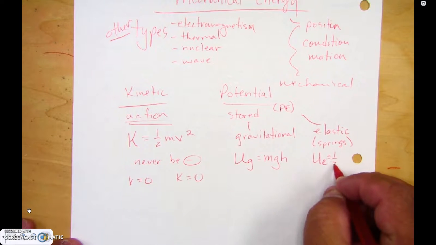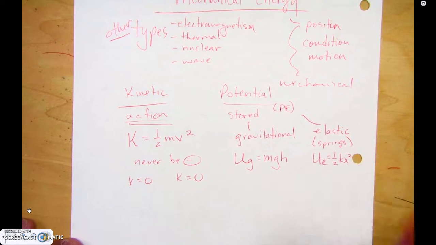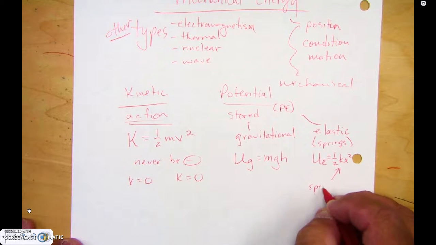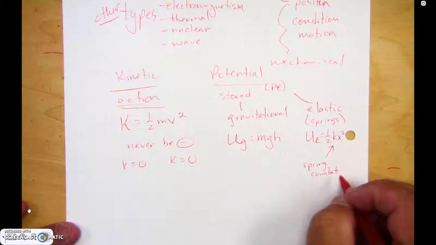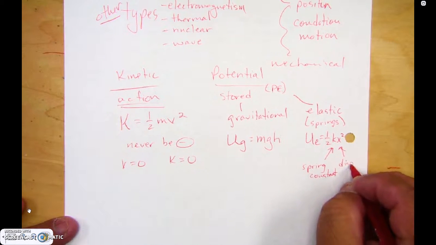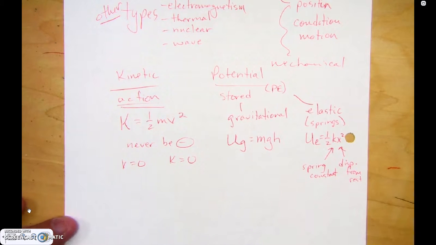That's equal to 1/2 k x squared. k is the spring constant. It's different for every spring in the world. And x is your displacement from rest. And again, more on that later. We have a lab on that coming too.